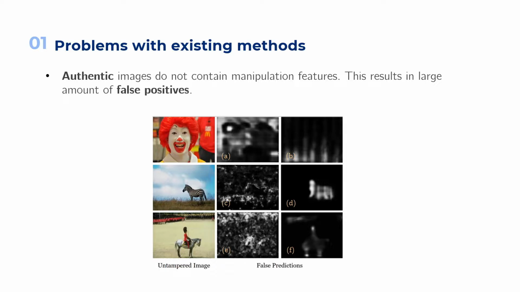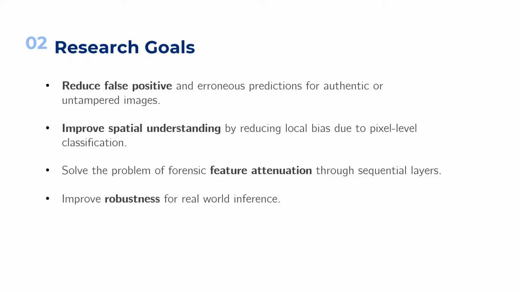Lastly, by definition, authentic images do not contain any forged content. So when the existing networks are faced with such images, they predict erroneous pixels and false positives. This happens because they are trying to identify each individual pixel as forged or not. Thus, with low precision, false positives also increase. The figure shows predictions of a few existing networks when tested with different untampered images. Their predictions are very noisy, with a lot of background pixels being labeled as manipulated.